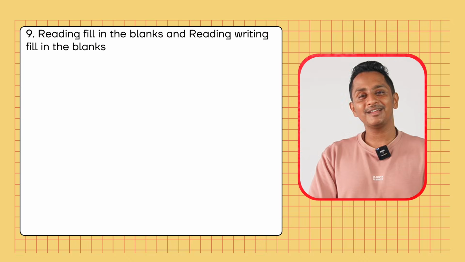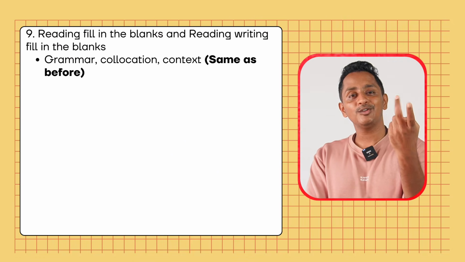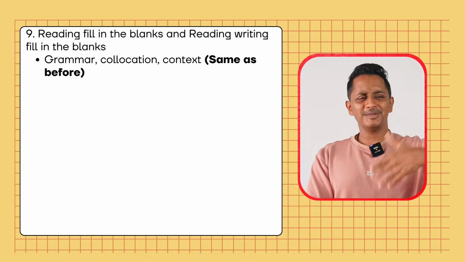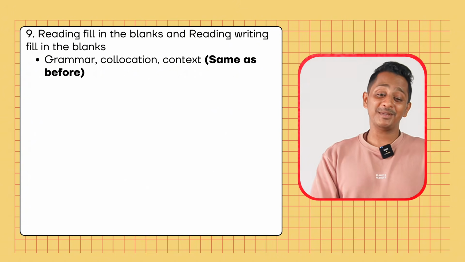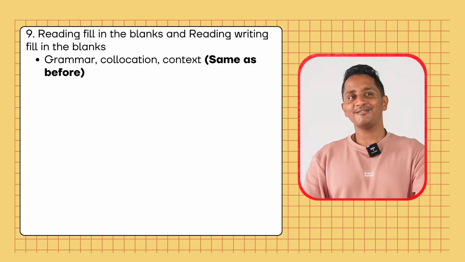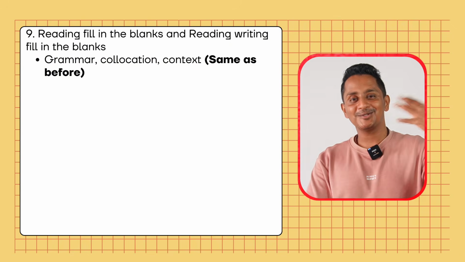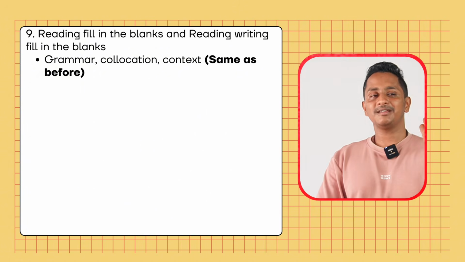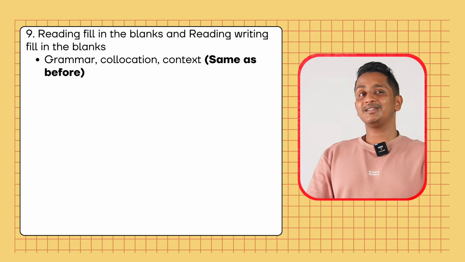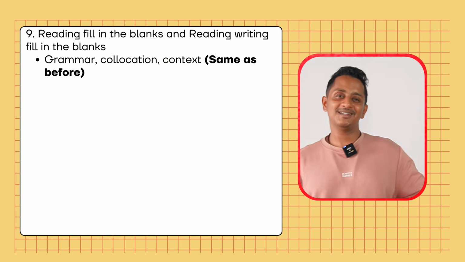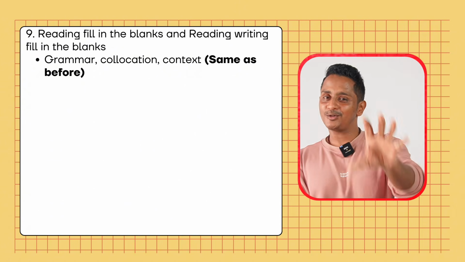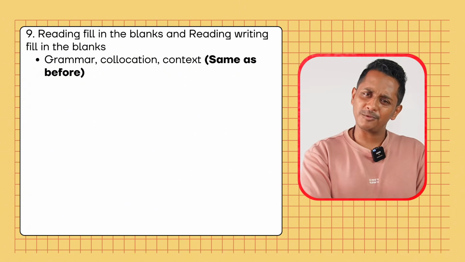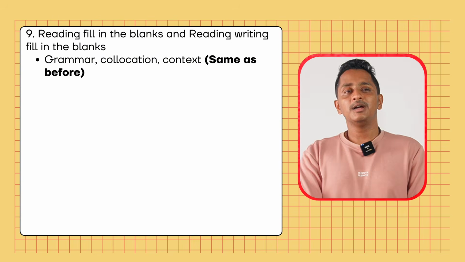Next is reading module unchanged. Just have to follow the same. Reading FIB, reading, writing FIB, grammar, collocation, context. The same method. It's been quite a time that I've not been able to do videos on reading FIB, reading, writing FIB, because there are a lot of updates one after the other. Soon I'll make the video too. But yes, it's the same method, grammar, collocation, context, and trust me, this itself contributes some 50-55 marks or 50 marks to reading, one of the top priority. It's the same as before, you don't have to worry, same techniques will work.